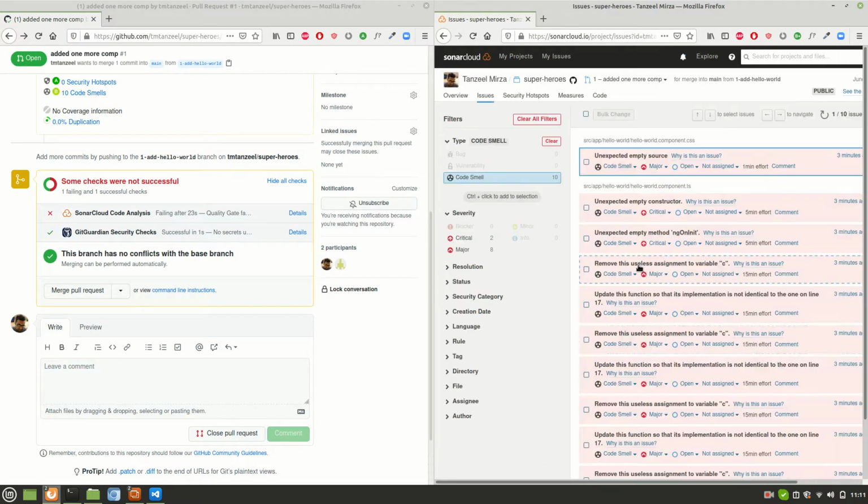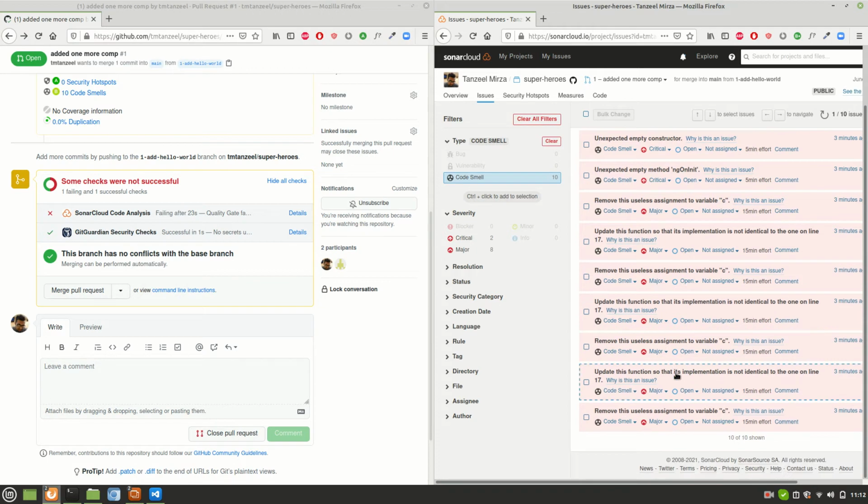Now let's go there and see what it is complaining about. See, it's complaining about an empty CSS as expected, an unexpected empty constructor. So Sonar is not very happy about this empty constructor, ngOnInit, variable, code duplication, everything it is complaining about. See, here it is saying update this function so that its implementation is not identical to the one on line 17. Here also, here also. So code duplication also it is checking. So 8 are major, 2 are critical. Now it's our responsibility to resolve these bugs.